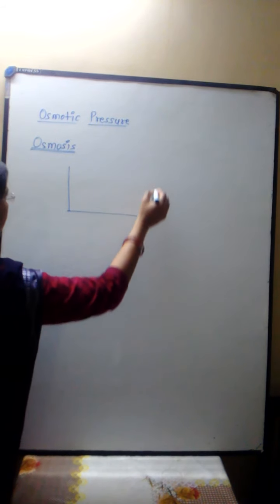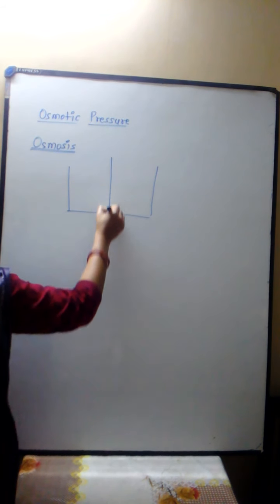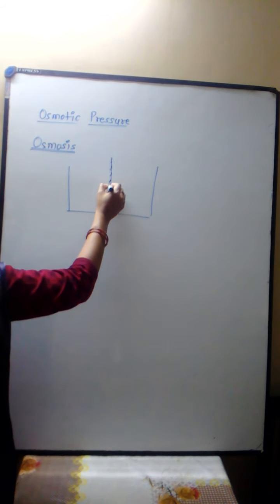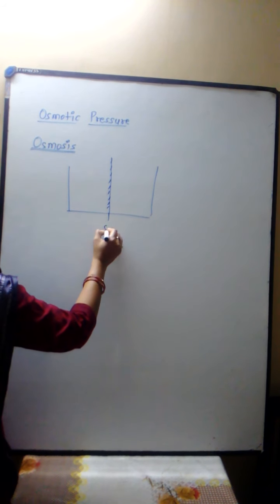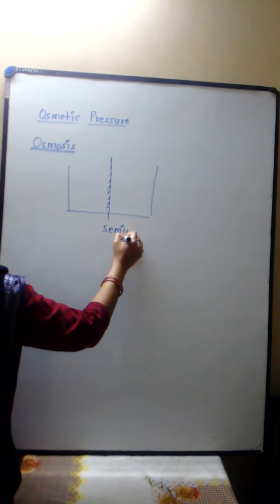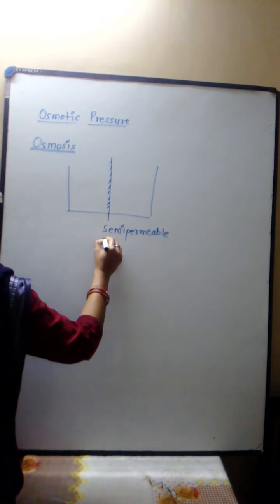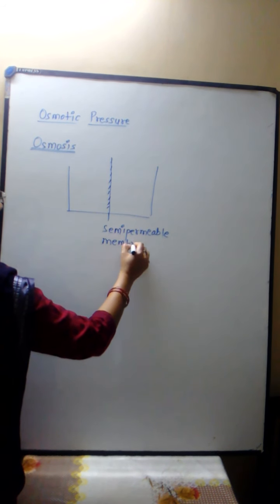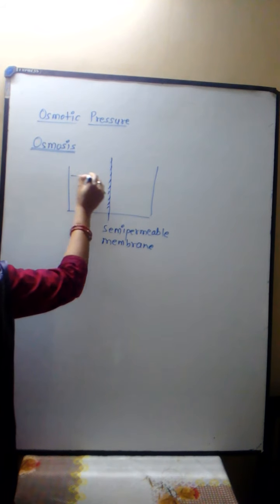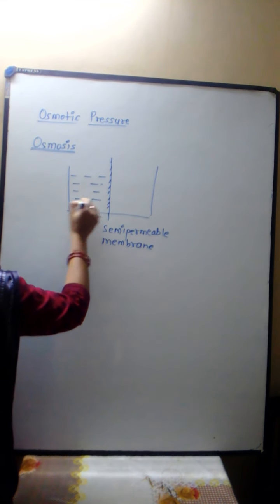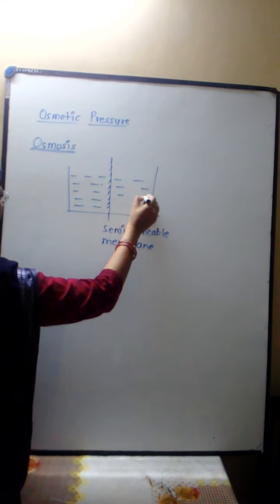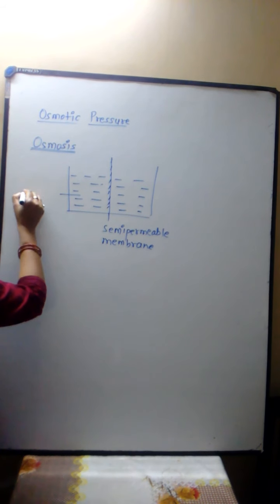Osmosis is a process in which a semi-permeable membrane is essential. A semi-permeable membrane is essential for the osmosis process.